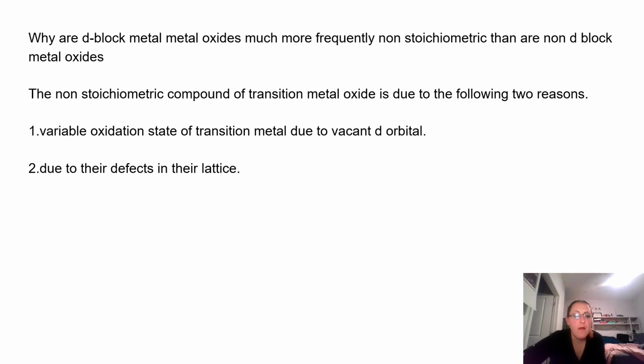Why are the d-block metal oxides much more frequently non-stoichiometric than are non-d-block metal oxides? The non-stoichiometry of transition metal oxides is due to the following reasons: the variable oxidation state of transition metals due to vacant d orbitals, and defects in their lattice.